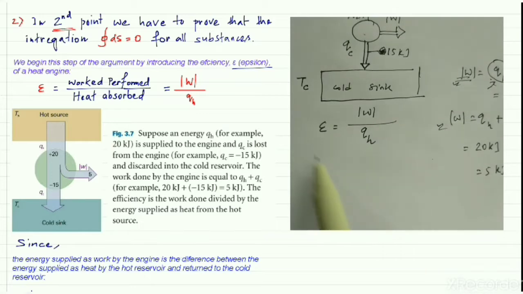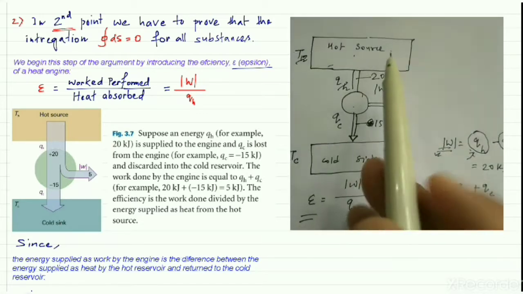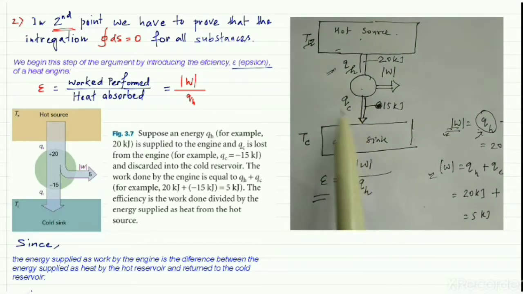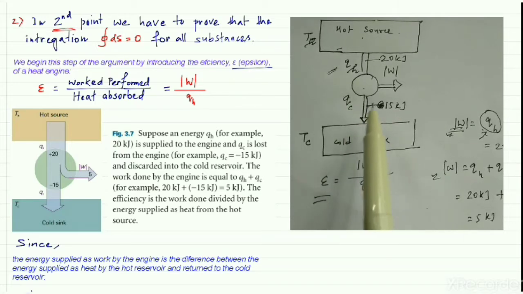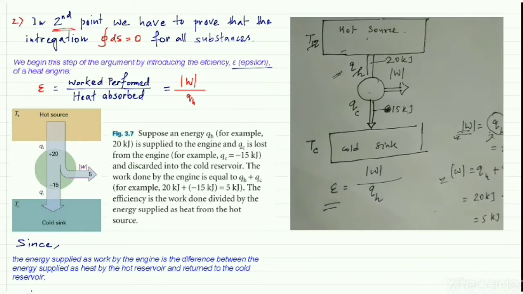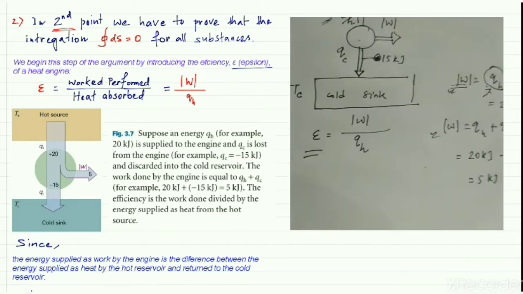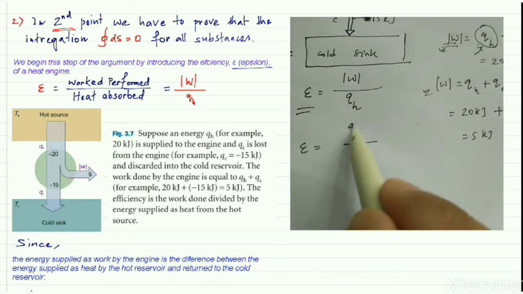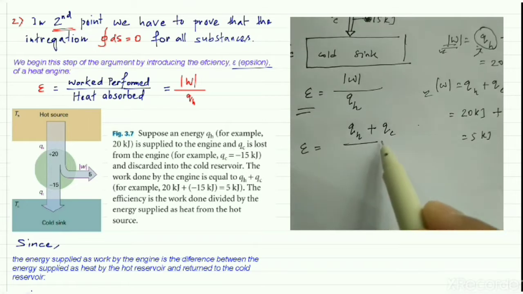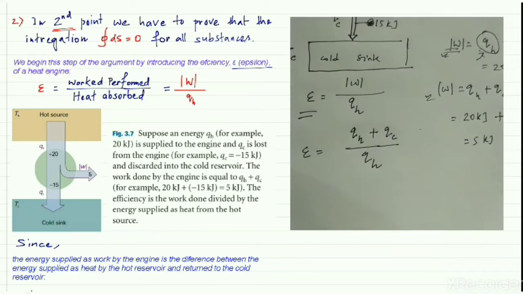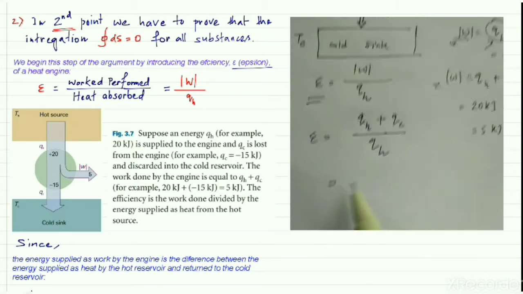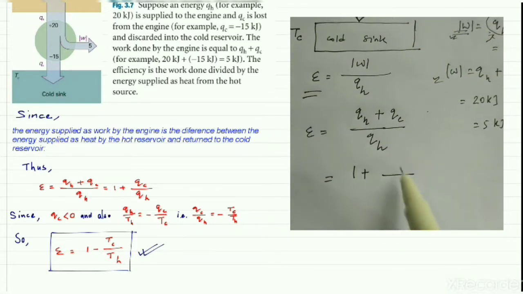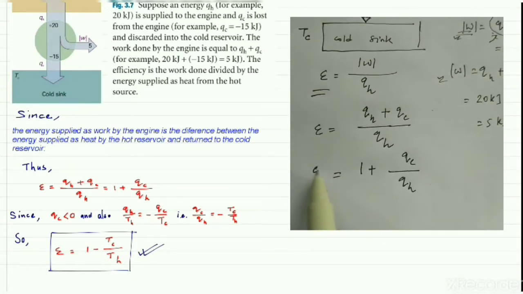So we can calculate the efficiency of any engine by knowing how much heat will be absorbed by the system and how much heat is going to be released by the system during that process. That means we are able to know that epsilon is equal to QH plus QC divided by QH. So this is the concept. What we can now write is 1 plus QC by QH.